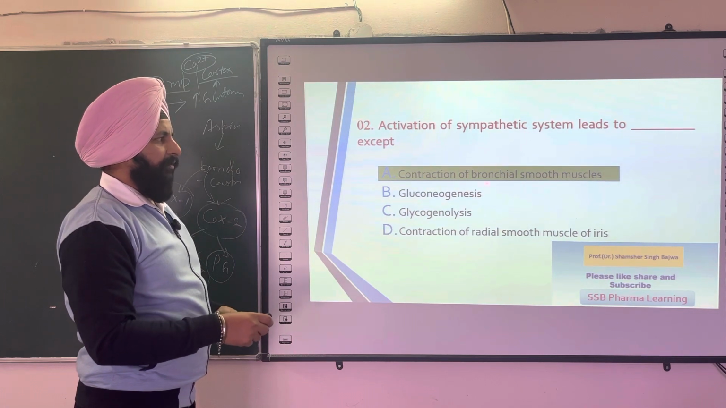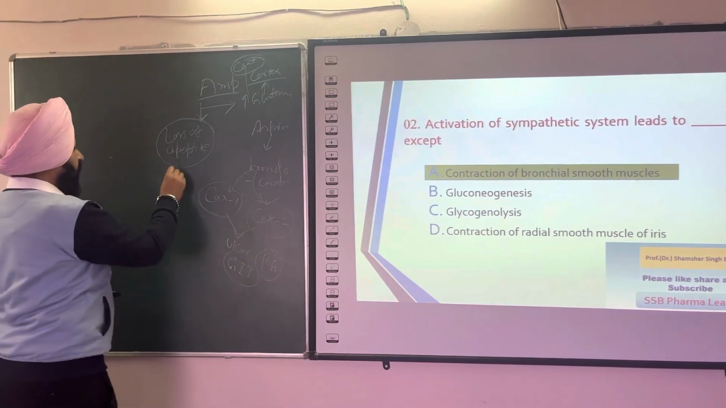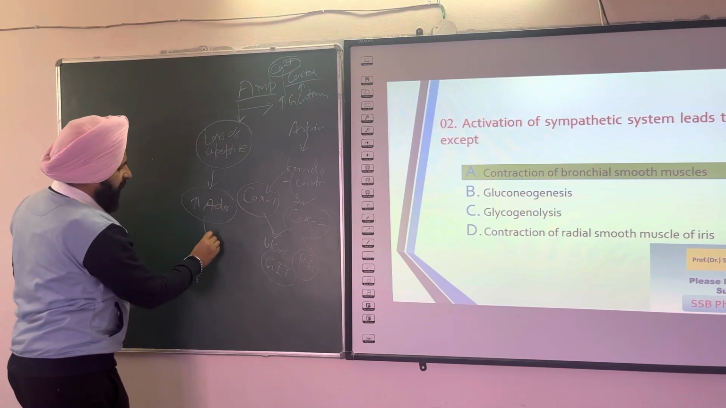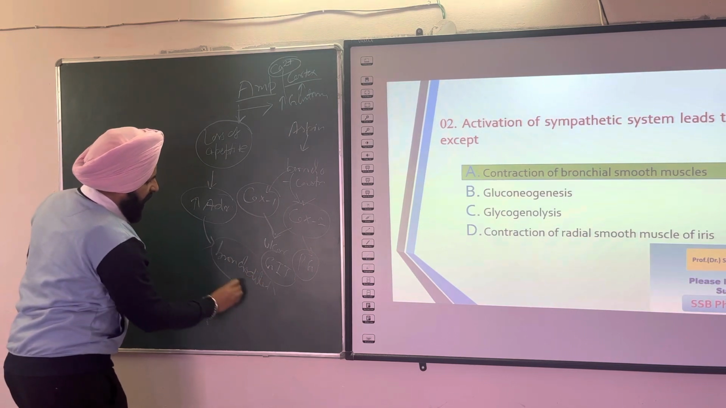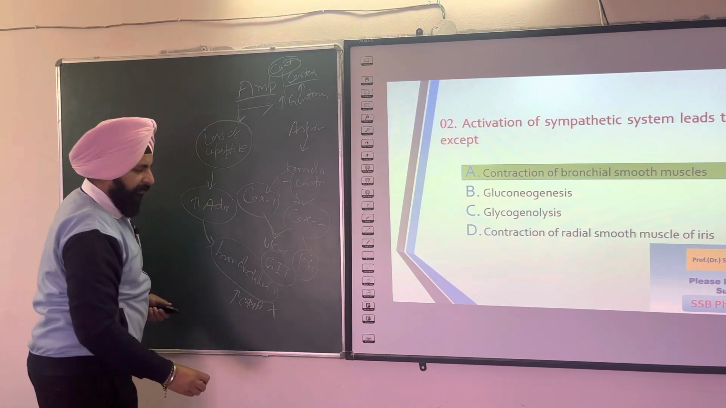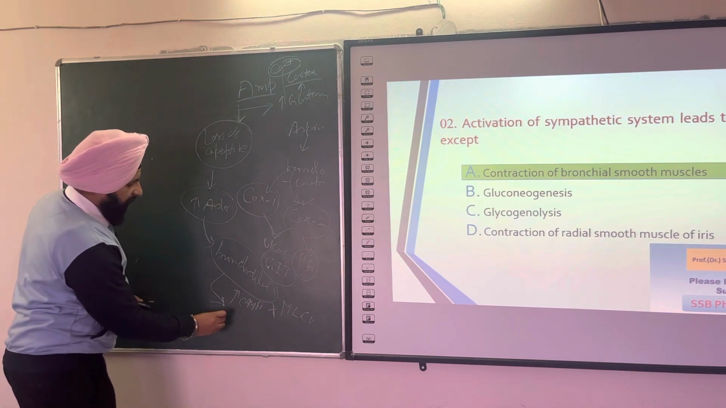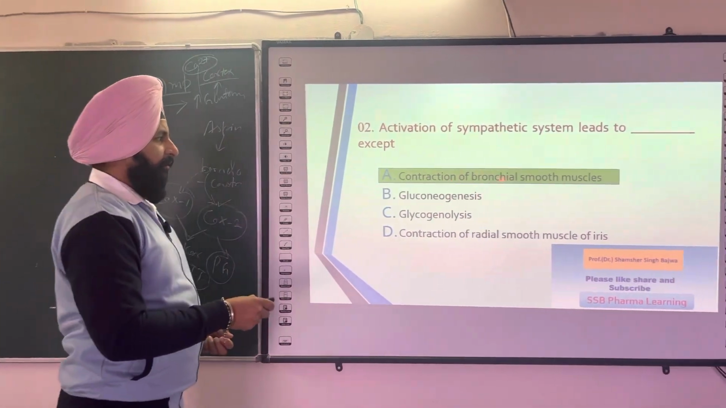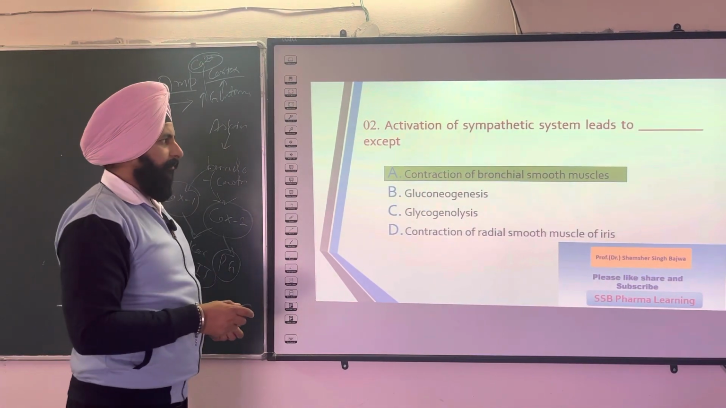The sympathetic system never causes bronchial smooth muscle contraction, because you know that activation of the sympathetic system increases the level of adrenaline, and adrenaline is a bronchodilator. Either it acts by increasing cAMP level and inhibiting phosphorylation of myosin light chain kinase, or some drugs act by producing nitric oxide. So contraction of bronchial smooth muscle is not a right option for this question.